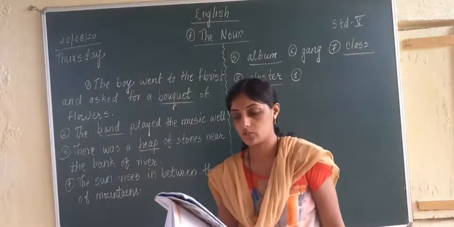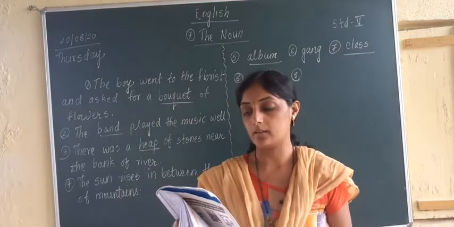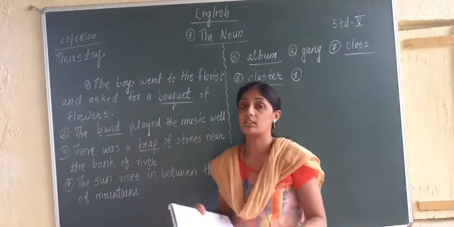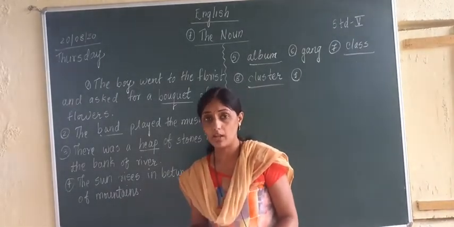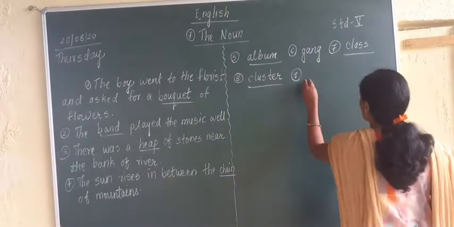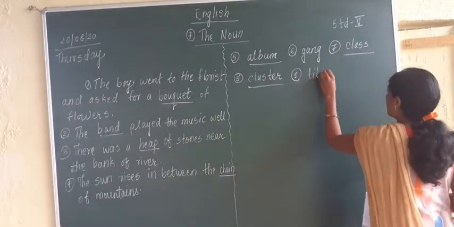The ninth sentence given here is: The old man had a dash of books in his house. When many books are put together, what is it called? It is called a library of books. So the ninth answer is what? The ninth answer is library.